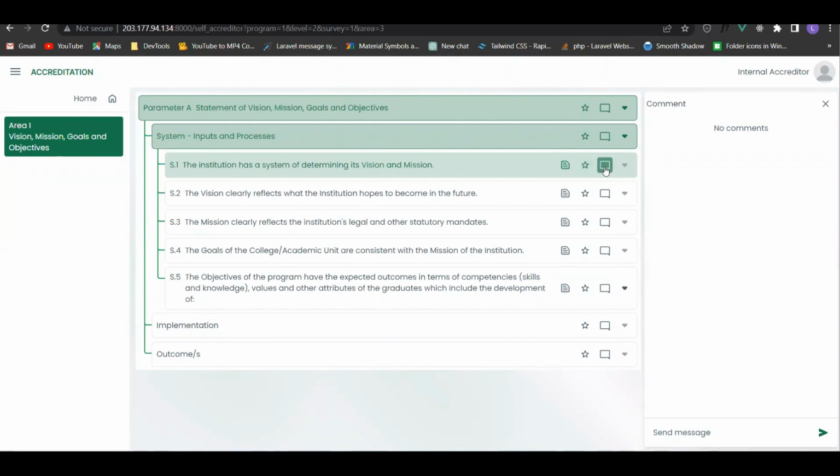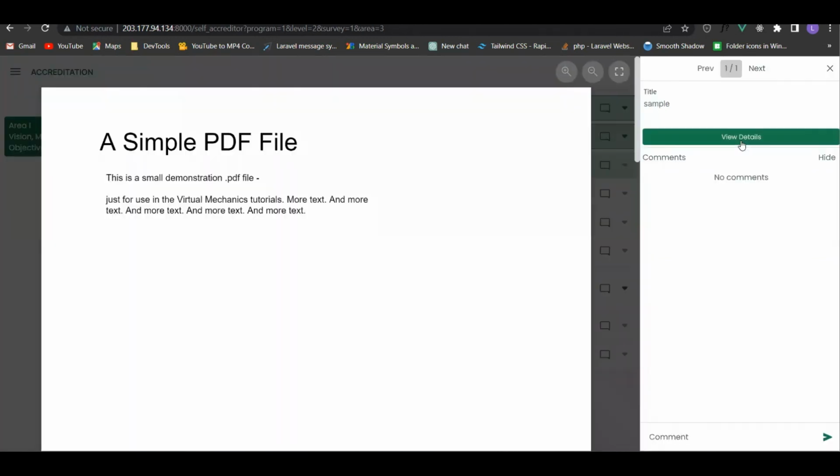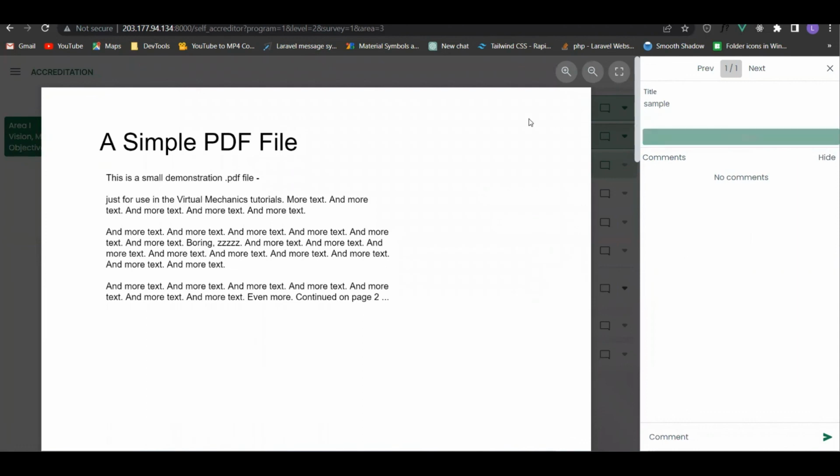So for the documents, the accreditor can click this documents button to view the documents. So makita diri sa accreditor ang mga documents nga gi-upload. So once we click, makita na diri ang mga documents.